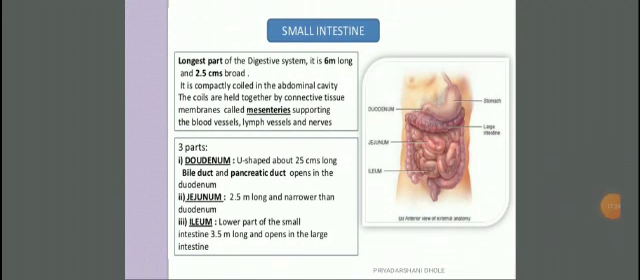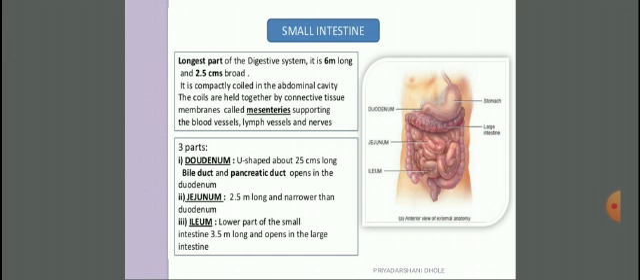The longest part of the digestive system, it is 6 centimeter long and 2.5 centimeter broad. It is compactly coiled in the abdominal cavity. The coils are held together by a connective tissue membrane called mesenteries, supporting the blood vessels, lymph vessels, and nerves. You can see in this picture the duodenum, jejunum, and ileum. These are the three parts.